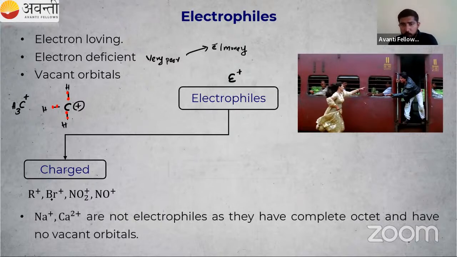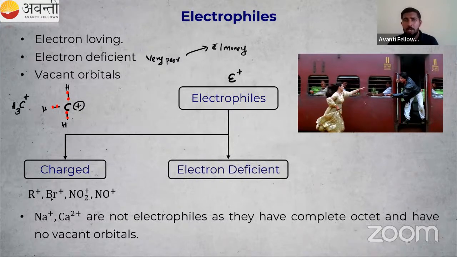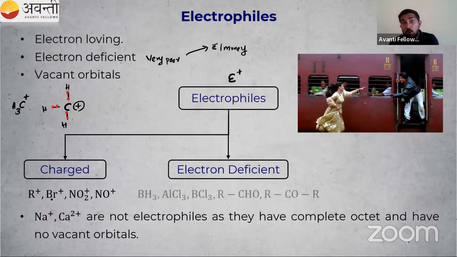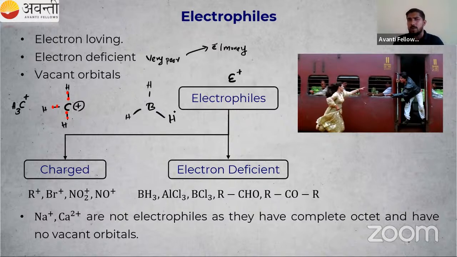Then another class. Electrophiles can be electron deficient, and we represent an electrophile by writing E plus, but it is not always required that an electrophile has a positive charge. Some neutral species are also electron deficient, meaning they need electrons, they need money. Such electron deficient species we can call electrophiles. For example, BH3, again from the chemical bonding chapter. Boron with hydrogen, hydrogen, hydrogen. Can you tell me how many electrons are present in boron after bond formation?